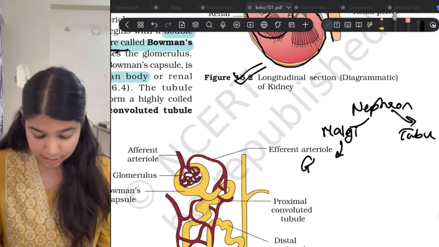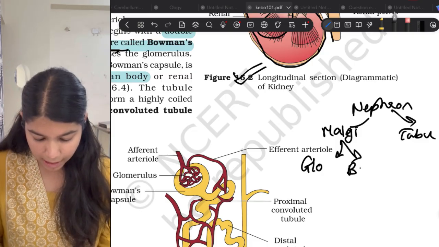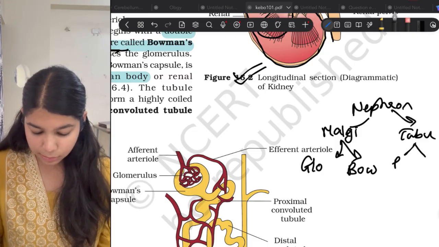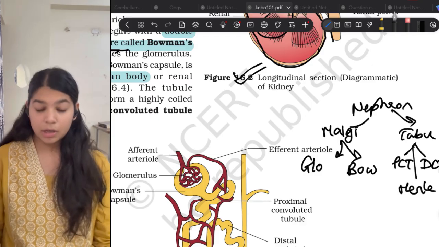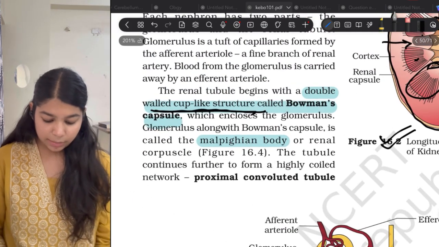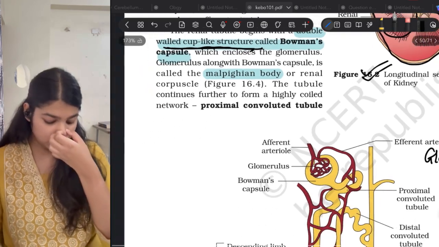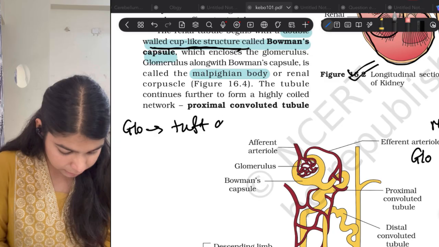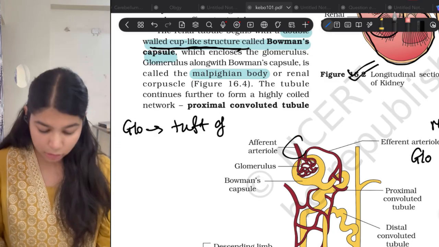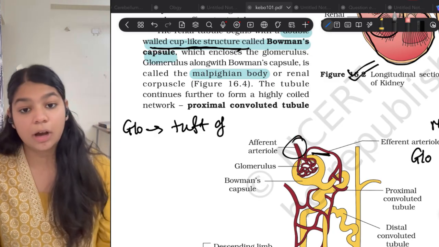Malpighian corpuscle has glomerulus and Bowman's capsule, while the tubular part has PCT, DCT and Henle's loop. Okay. Now, coming to the glomerulus first. Glomerulus is nothing but a tuft of capillaries, a tuft of afferent and efferent arteriole.